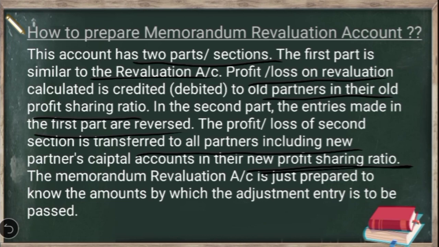That is why we use the new profit sharing ratio to distribute the profit or loss of the second section. Okay, so this is the main important concept which we come across in the memorandum revaluation account.